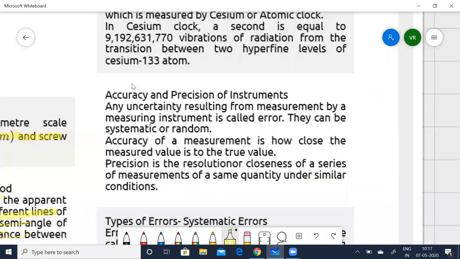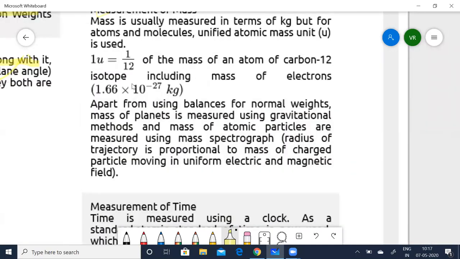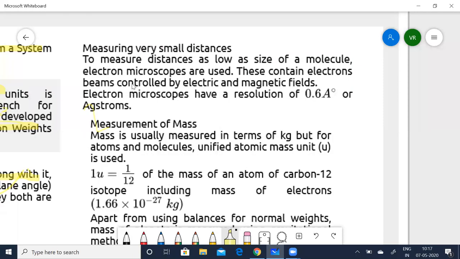Next, coming to the other units. This was the measurement for very, very big distances. Now, how do we measure small distances, distances as low as the size of a molecule? We saw something macroscopic, very, very big. Now we are going to see something very, very small. There we use electron microscopes.